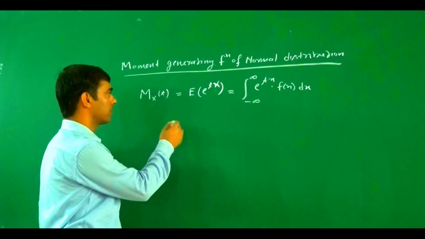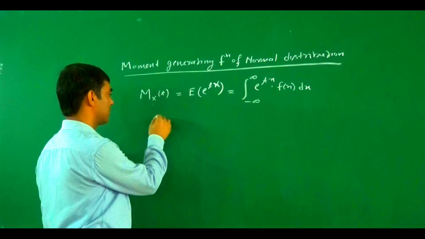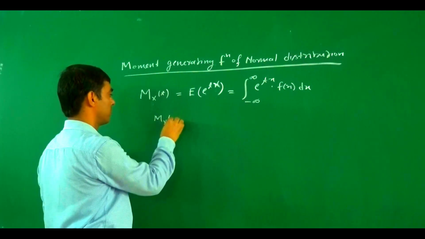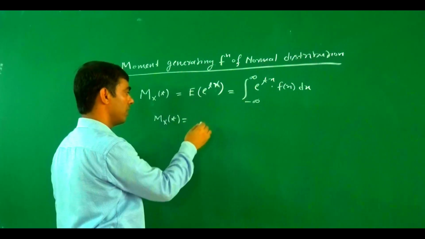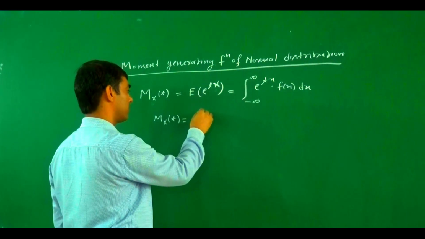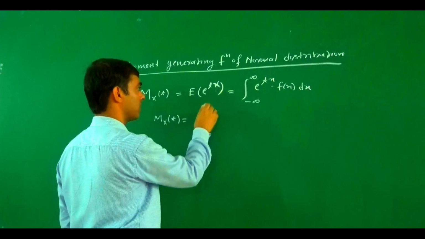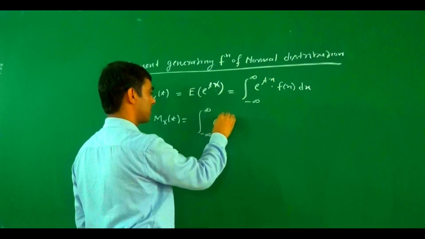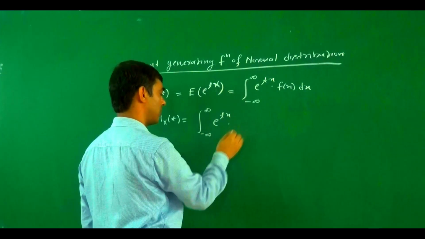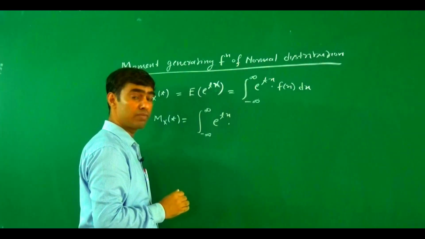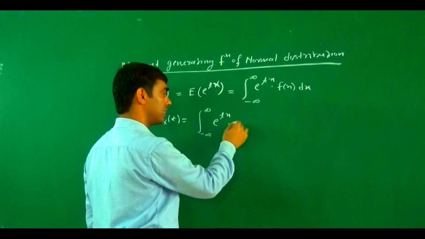So here M_X(t) equals the integral from minus infinity to infinity of e to the power tx times, what is the value of f(x) in case of a normal distribution? This was the probability density function.